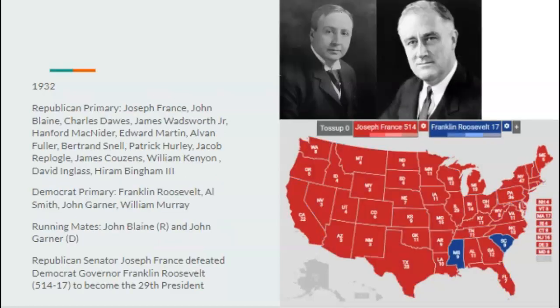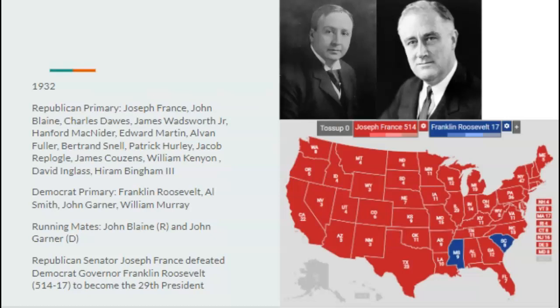But the Republicans nominate Maryland Senator Joseph Frantz, and the Democrats nominate New York Governor Franklin Roosevelt. However, since the Democrats are hated at this point, Frantz would destroy Franklin Roosevelt, Roosevelt only winning the states of Mississippi and South Carolina, Frantz winning 514 to 17 to become the 29th president. And Frantz would take a step back from government interference. It'd still be quite a bit from Frantz. This is from the Frantz administration. However, it'd be a lot more laissez-faire than the Bryan administration was.